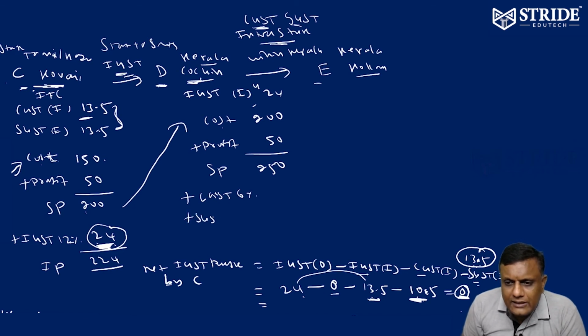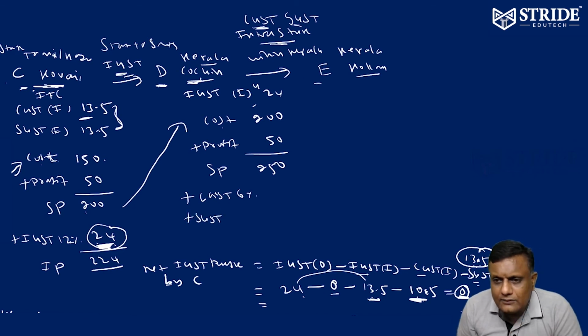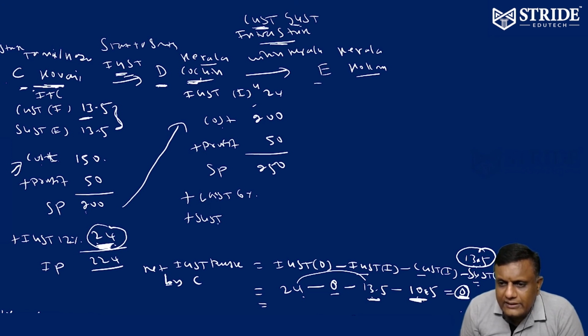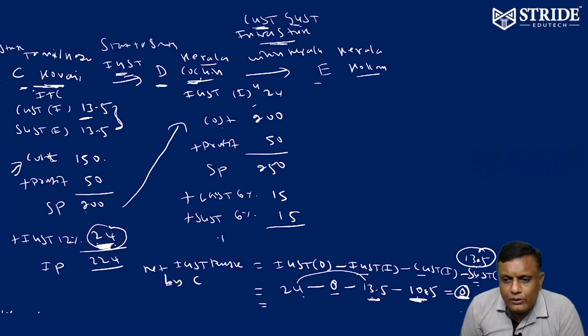Another one is state GST. Kerala to Kerala, so two GSTs, CGST and SGST, at 6%. That is equivalent to 15. CGST on 250 is 6%, 15. Therefore, invoice price 250 plus 30, 280.